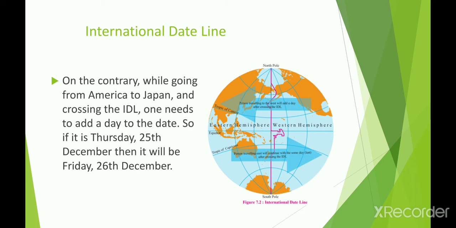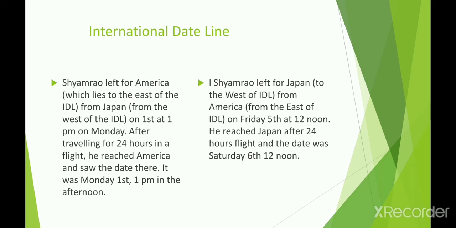While traveling from America to Japan, if it is Thursday 25th December in America, then when the person reaches Japan it will be Friday 26th December, because Japan's time is ahead. So when traveling from America to Japan, the person has to add a day to the date.